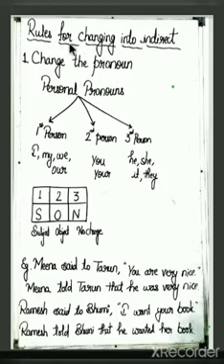So here are the rules for changing into indirect. First of all, change the pronoun. Pronoun here refers to personal pronouns. And let me tell you, there are three kinds of personal pronoun: first person, second person and third person. The person where I am present is known as first person. Examples: I, my, we, our.